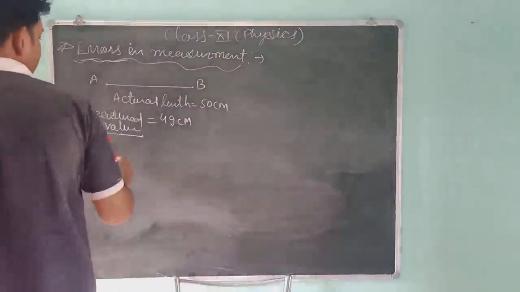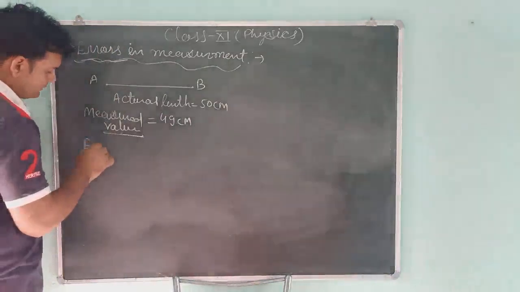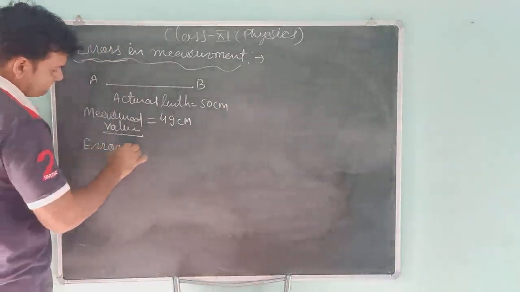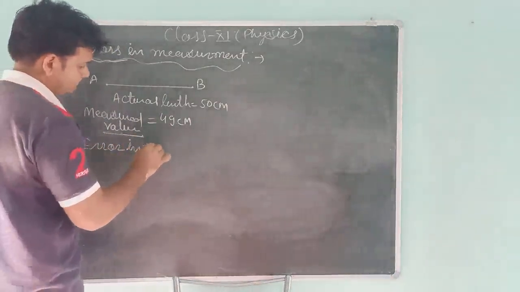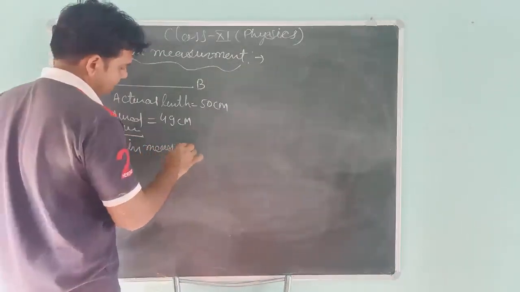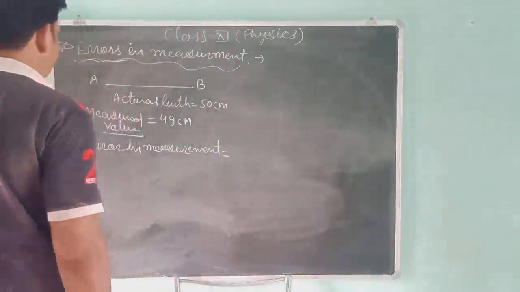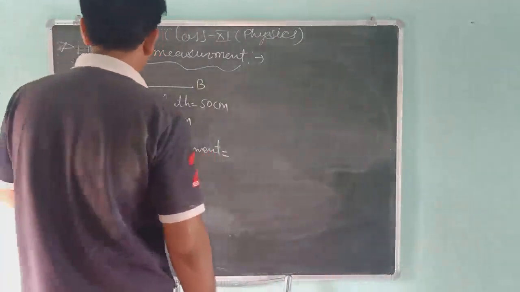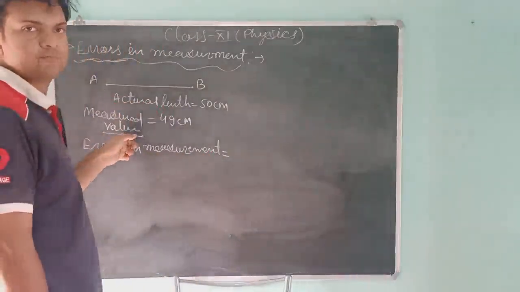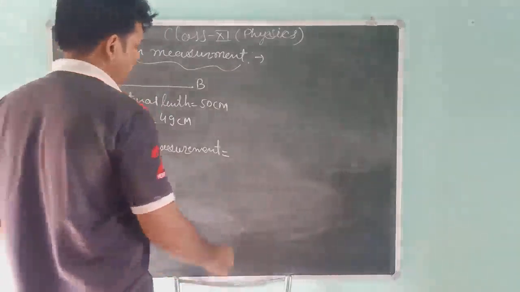So students, error in measurement is equal to actual value minus measured value.